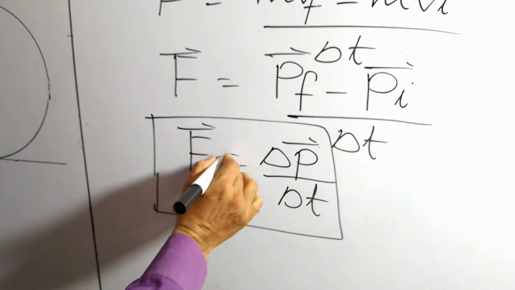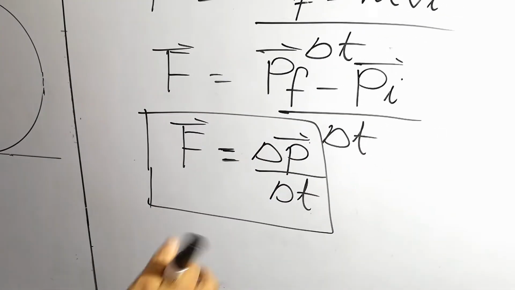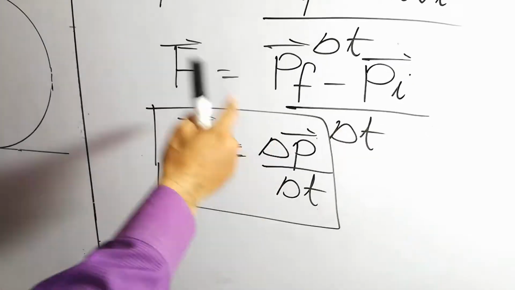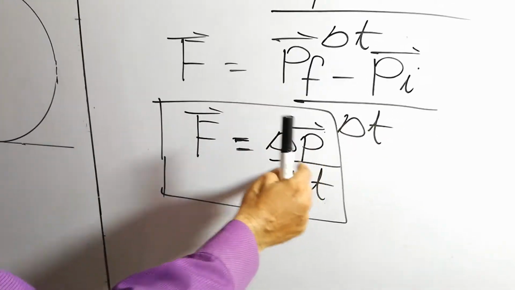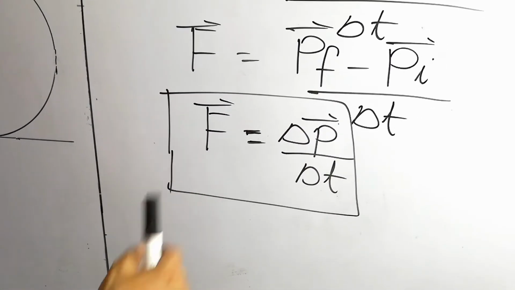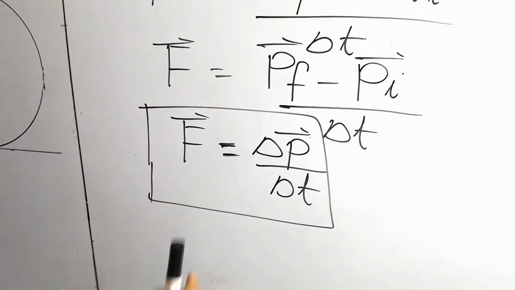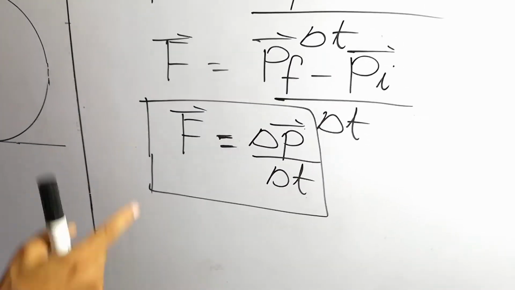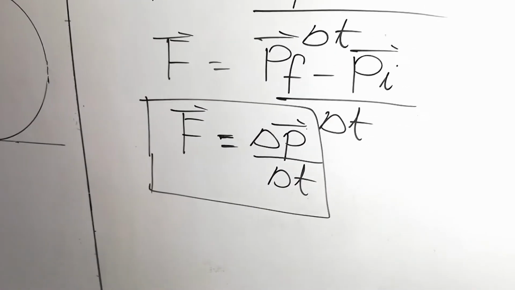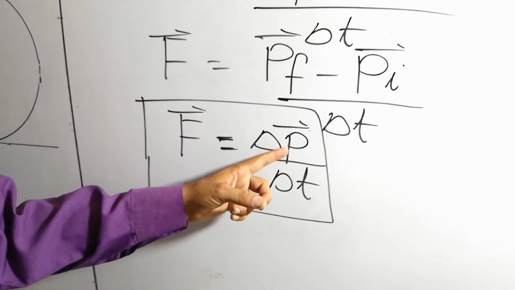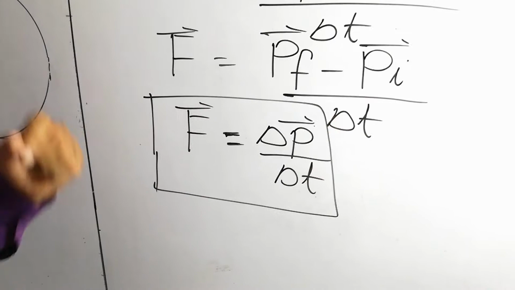That relation relates force and momentum with the second law of motion. It gives the relation between momentum and the second law of motion. It shows that the rate of change in momentum is equal to the applied force.